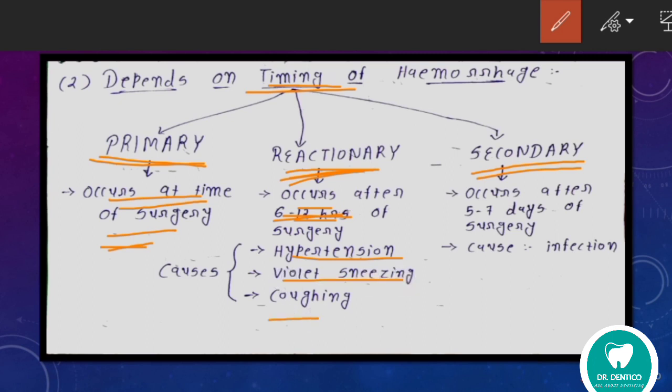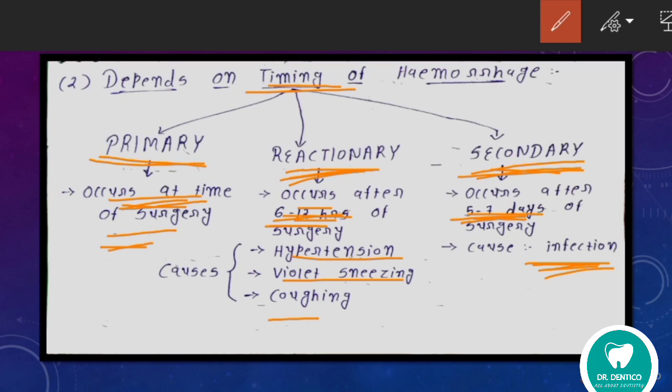Now in secondary hemorrhage, bleeding occurs after 5 to 7 days of surgery. Here 6 to 12 hours, here at the time of surgery, and here 5 to 7 days of surgery. Surgery is completed, and after 5 to 7 days hemorrhage starts. The cause for this is infection. Why infection? Because it can be bacterial or viral. Due to infection, the suturing is eaten away, so bleeding will start by that.